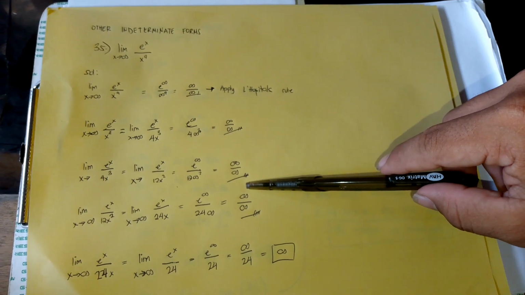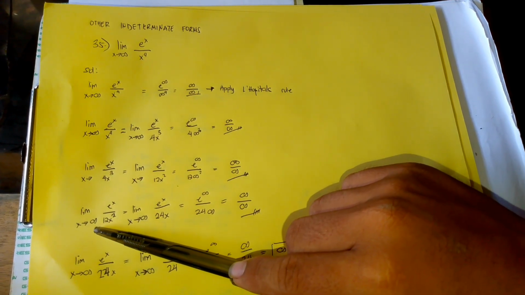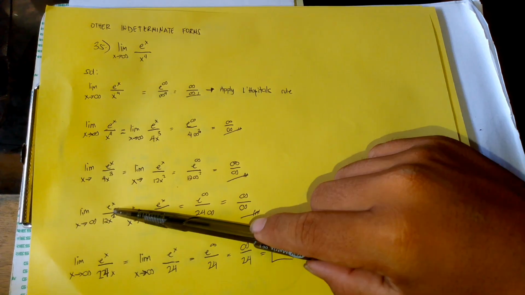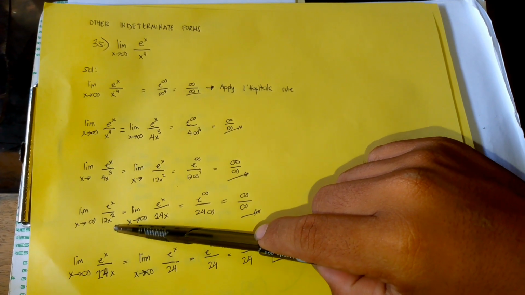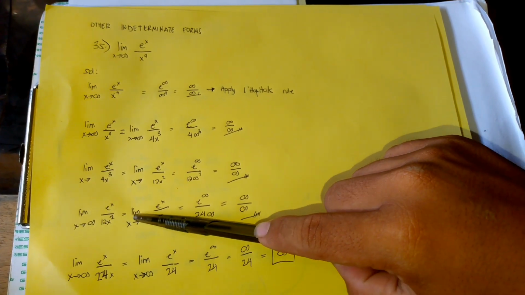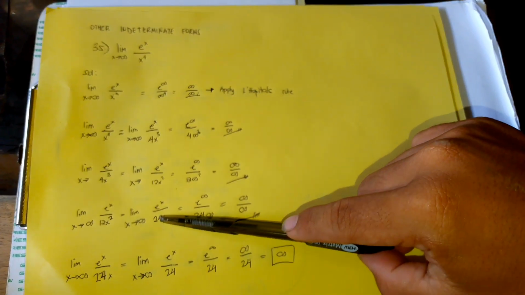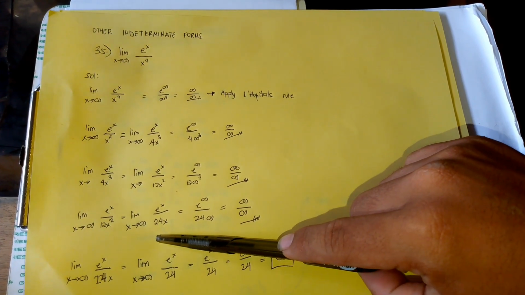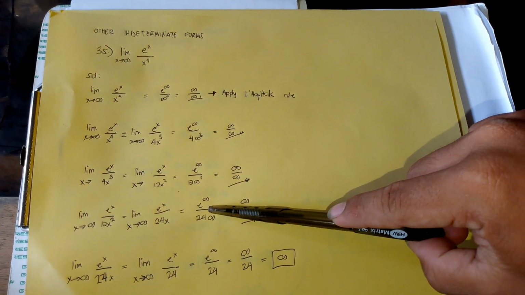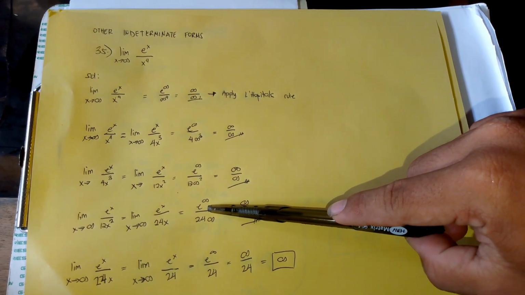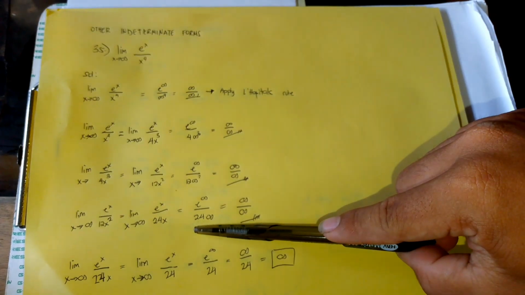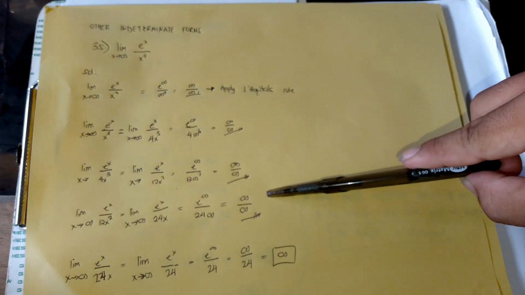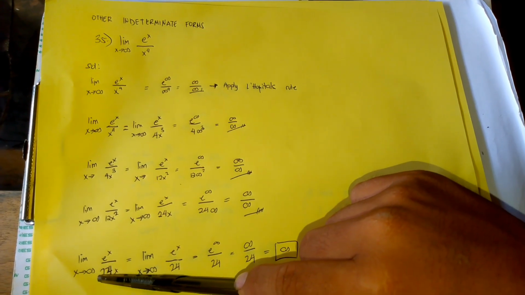So next is the limit of e to the power of x over 12x squared as x approaches infinity. We derive, so it becomes the limit of e to the power of x over 24x as x approaches infinity. Substitute the value of x. We have e to the power of infinity over 24 infinity, which is infinity over infinity again. So L'Hopital's rule again. Next, the limit of e to the power of x over 24x as x approaches infinity.